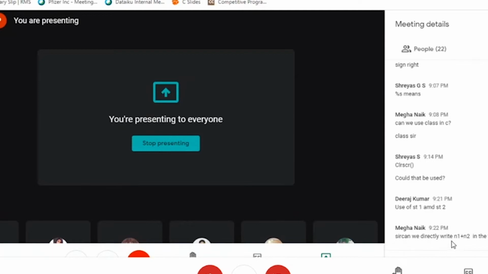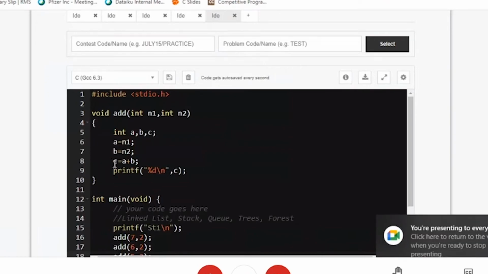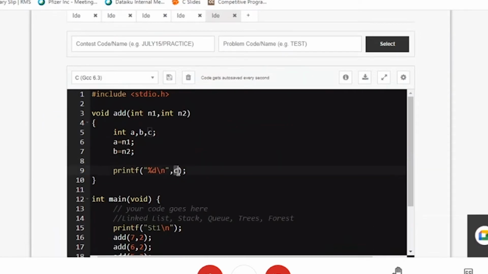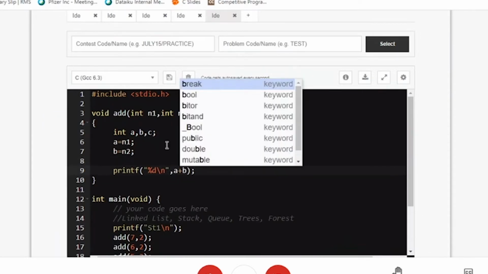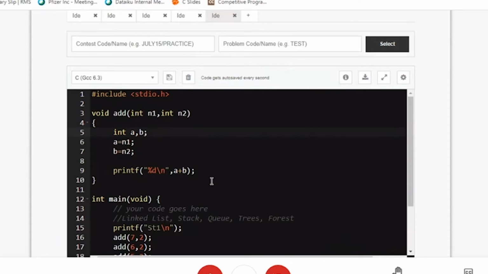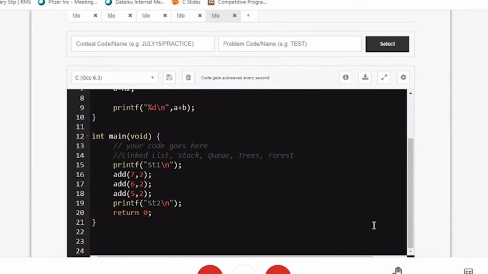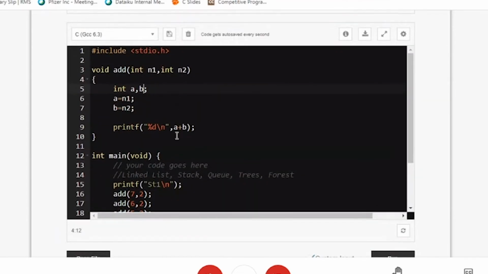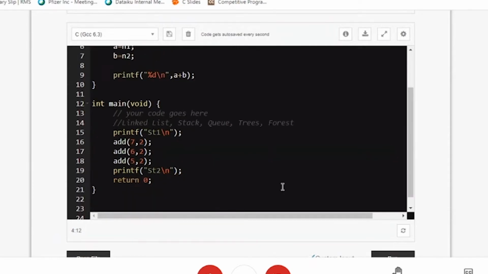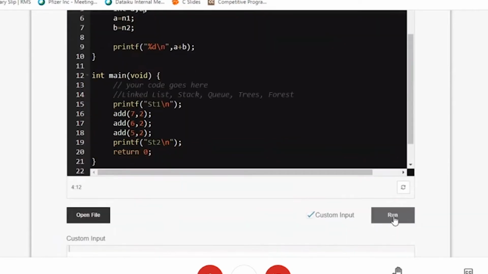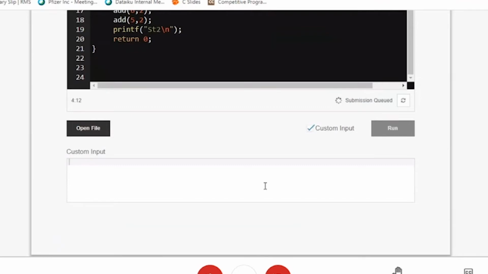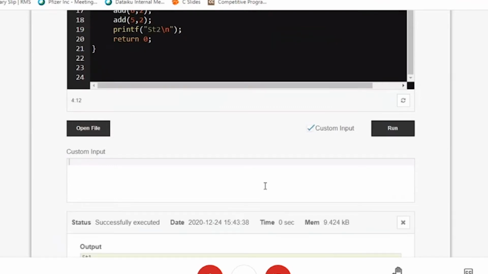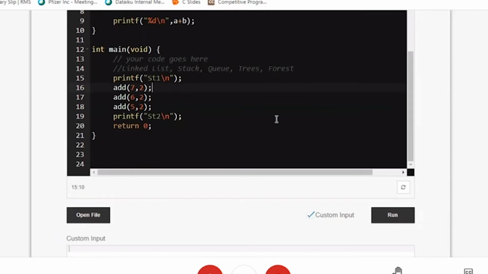So can we directly write n1 plus n2 in the function? Obviously you can write it. You don't need to give c here. Remove this line. You can directly write a plus b. That's okay. You can go for this also. You can directly give n1 and n2, no problem with this. Instead of a plus b, you can directly go for giving n1 and n2 also. They are just formal parameters, that's it. These 7 and 2, we call them actual parameters.